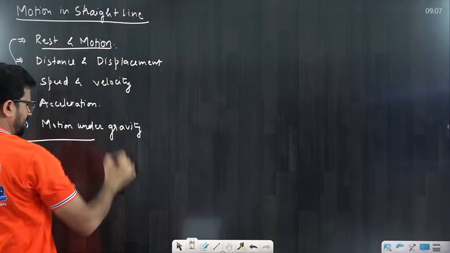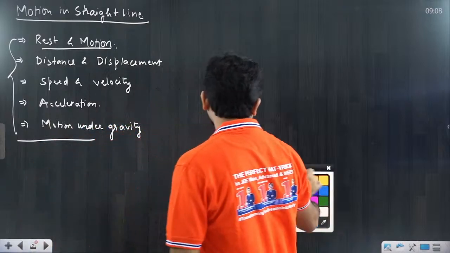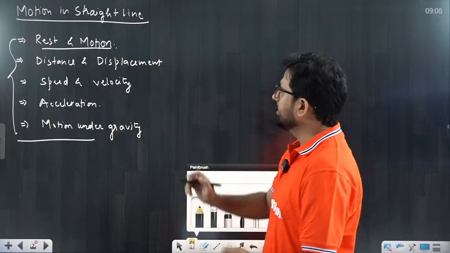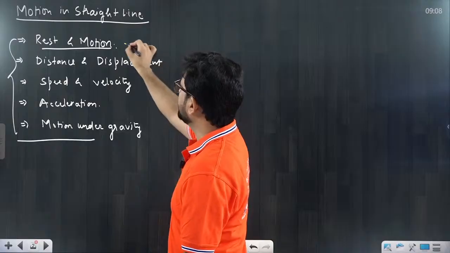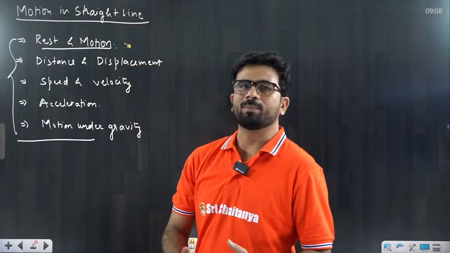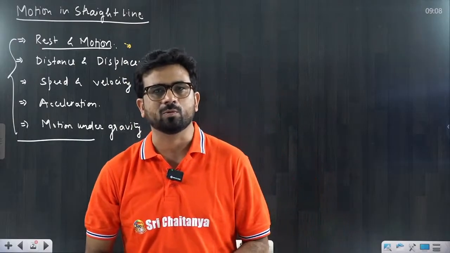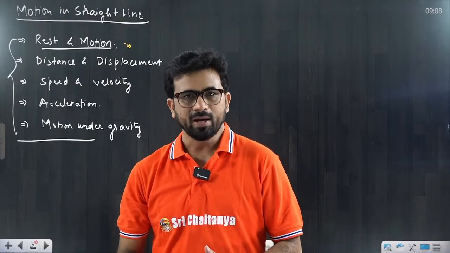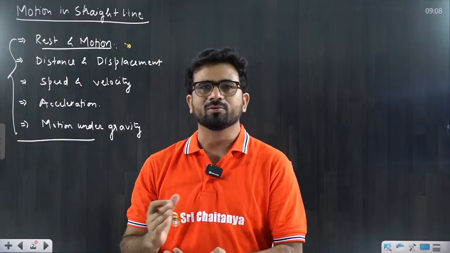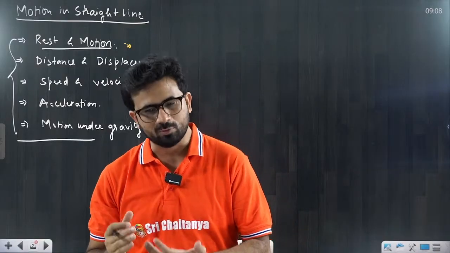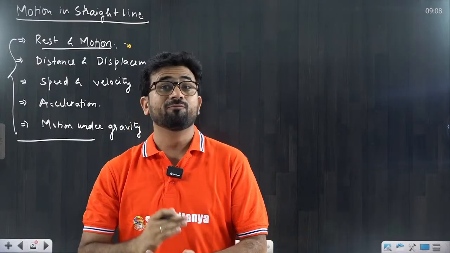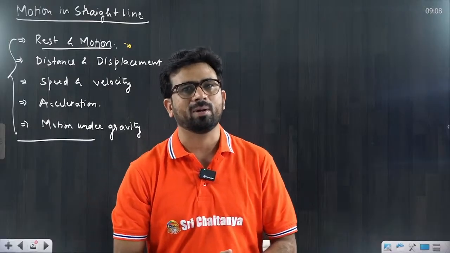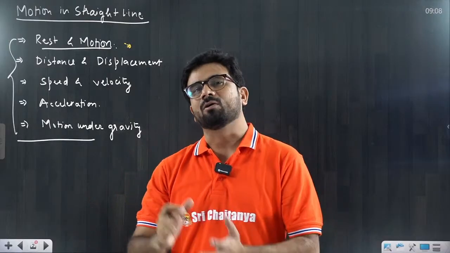What is the meaning of rest and motion? Beta, what is the meaning of rest? Rest means the position of a particle does not change with respect to time and with respect to an observer; that we call rest. If the position is changing with respect to time and with respect to an observer, that we call motion.